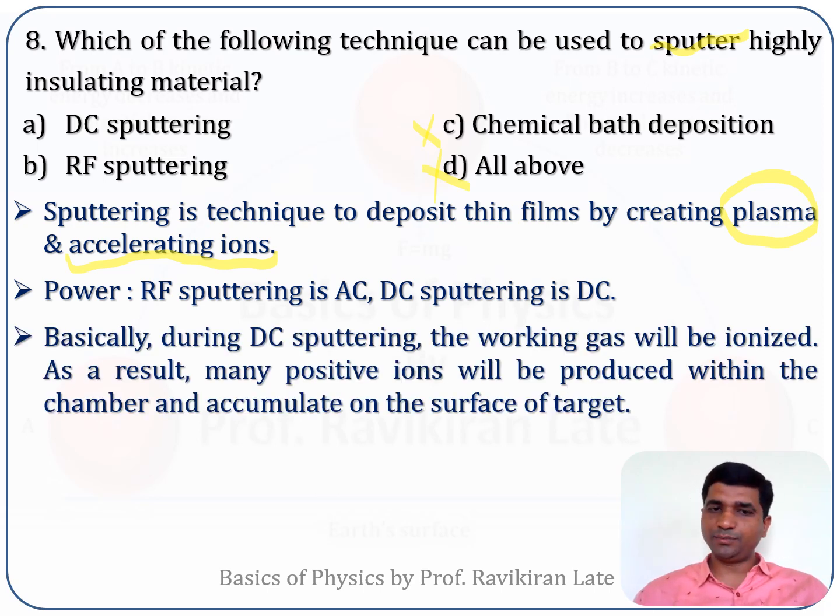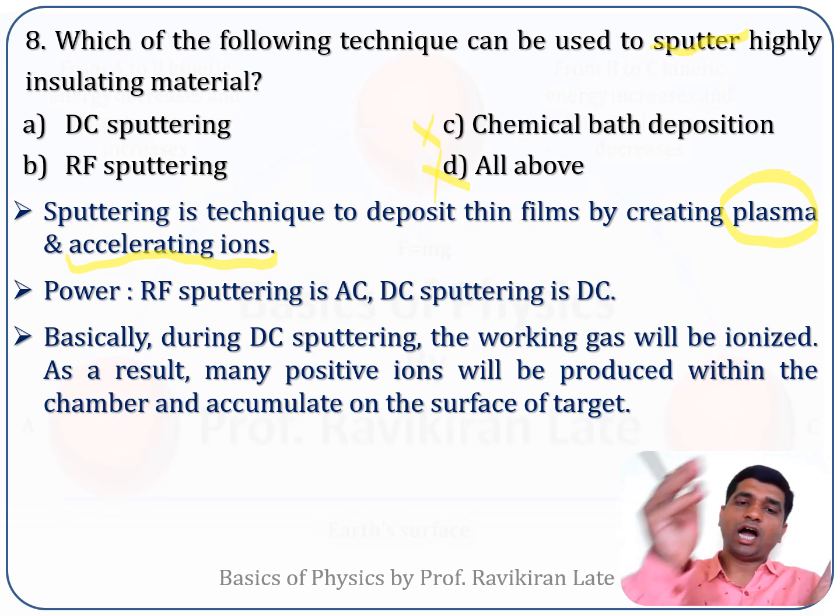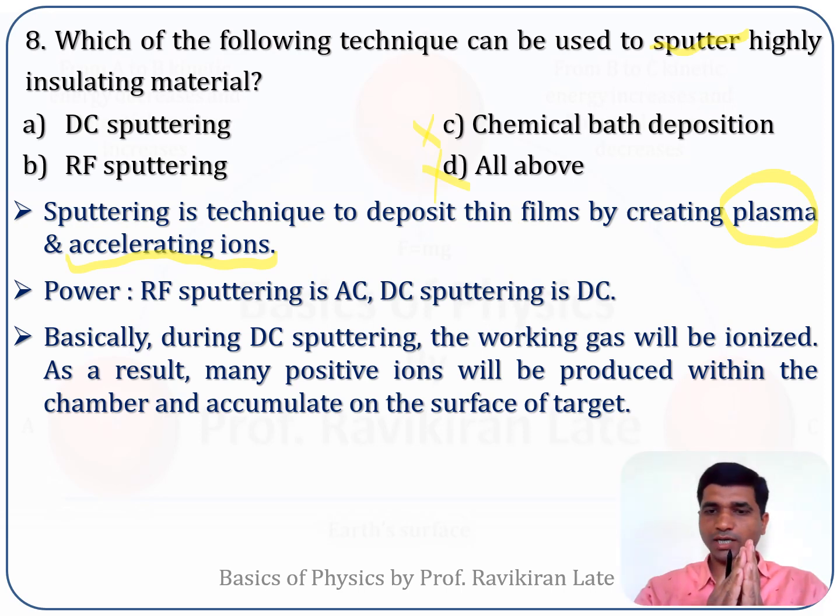Basically, during DC sputtering, the working gas will be ionized. As a result, many positive ions will be produced within the chamber in which you are depositing, and those positive ions will accumulate on the surface of the target.